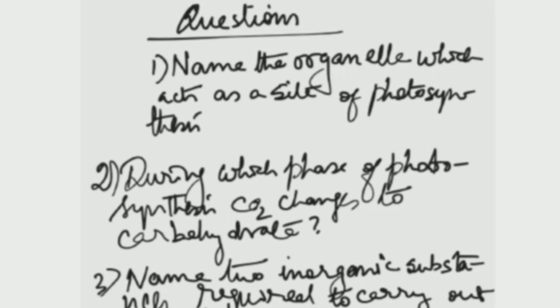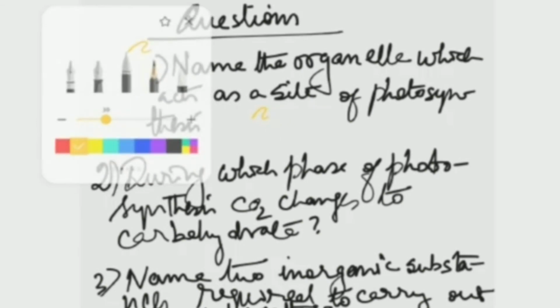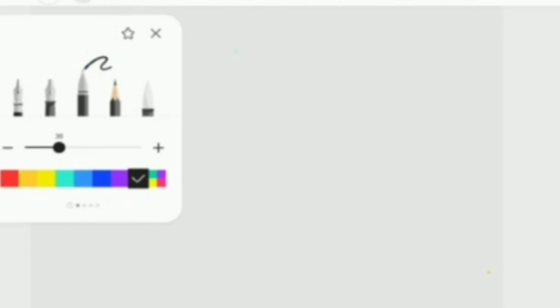And the third is: name the two inorganic substances that act as the raw material of photosynthesis. I told you already, it is carbon dioxide and water. So these are the three questions. I hope you understood the topic, okay, and you will learn from the textbook, and you can go through the topic very minutely, all the minute details line by line you have to learn.